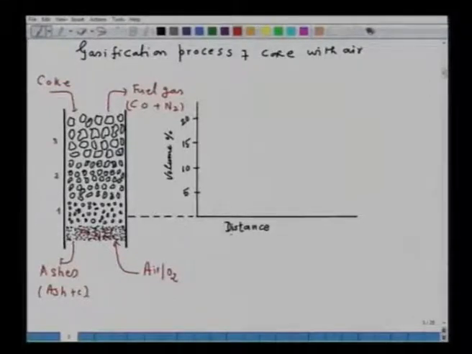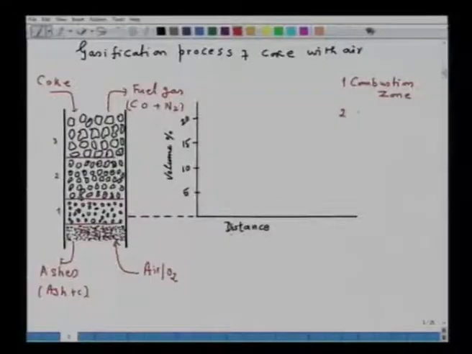I demarcate, so the zone 1 we call as a combustion zone. Now, in this zone, C plus O2 reacts with CO2. Second zone, a reduction zone. And third is preheating zone.